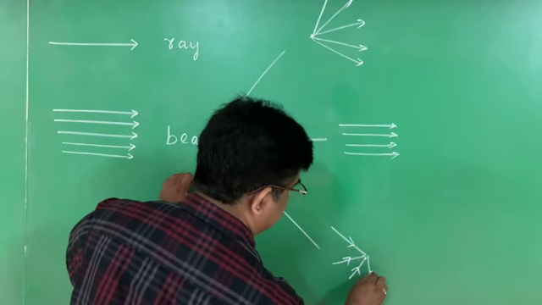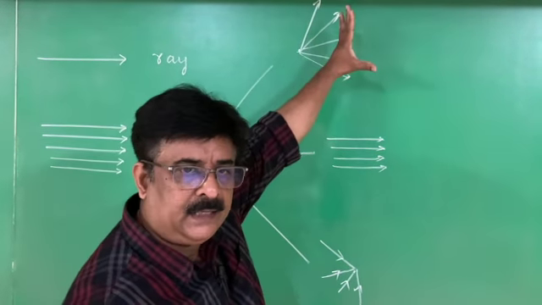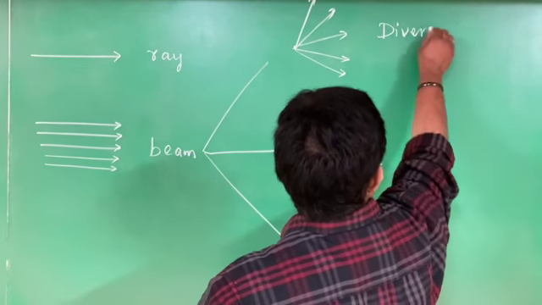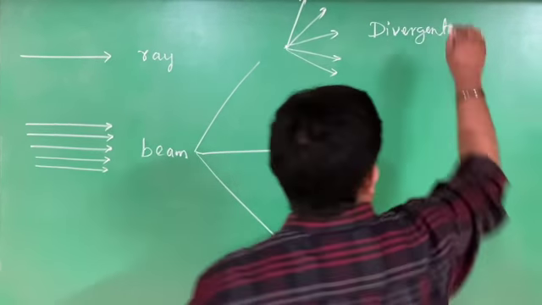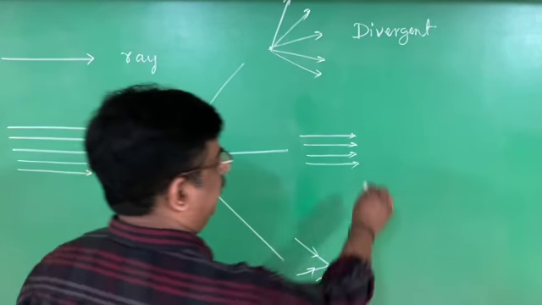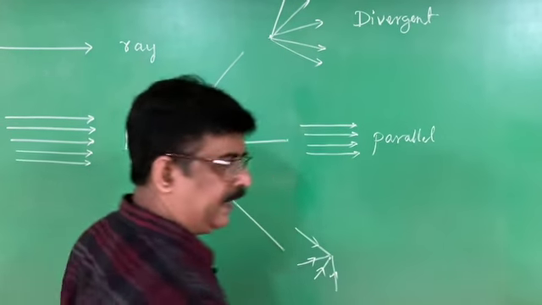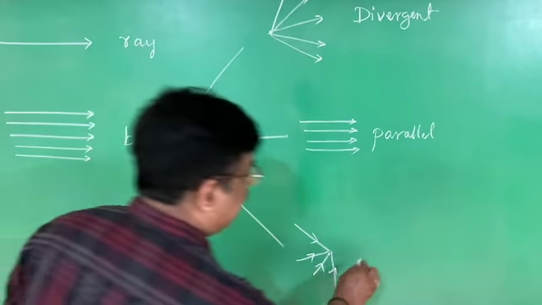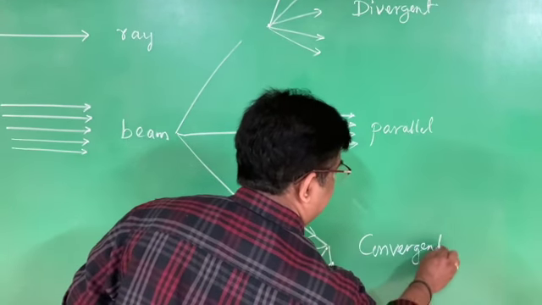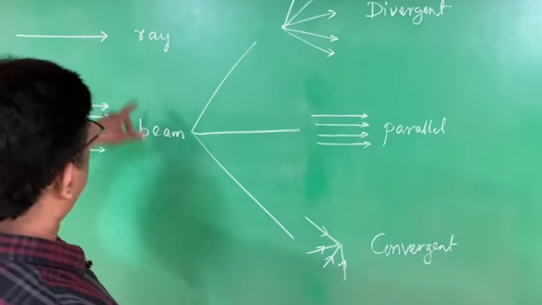See, the difference is here the light beam is spreading, therefore it is called a divergent beam. Here light rays go parallel, therefore it is a parallel beam of light. And this is called a convergent beam of light. Therefore, while teaching the concept of light, normally we use the word ray.